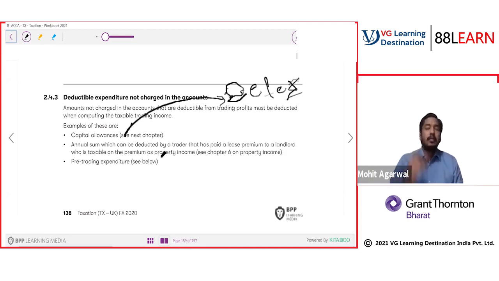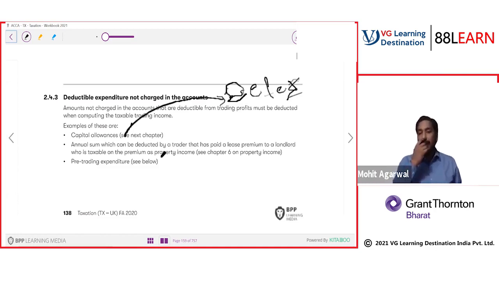Do you remember the property income lease premium provision? Yes, we remember, sir. So what is the lease premium provision? Basically, the owner is taxed on the revenue amount, and the revenue amount is allowed as a deduction to the trader, the one who is doing the trading activity.